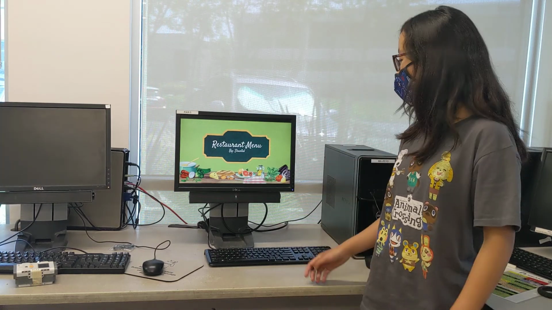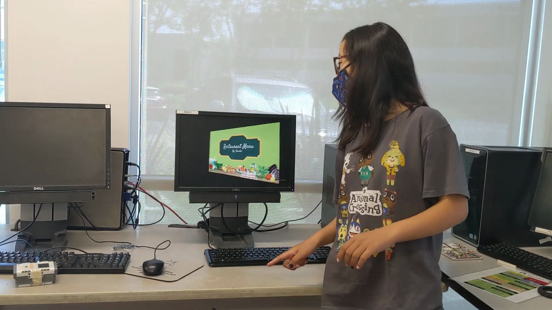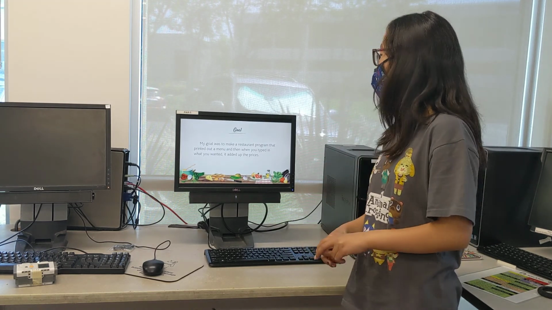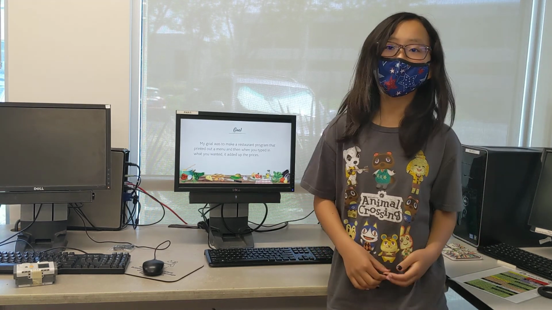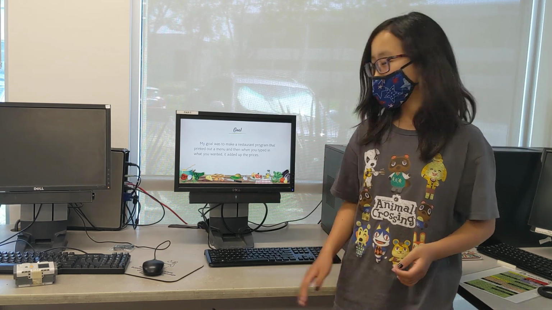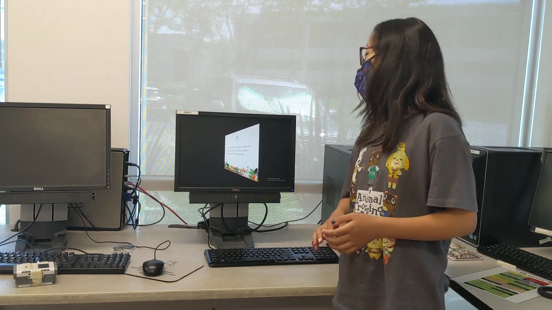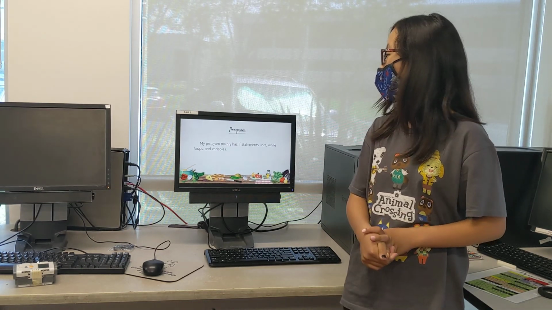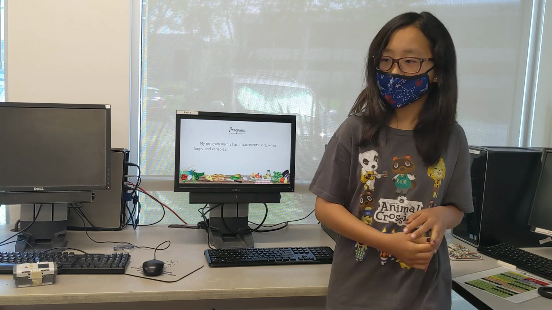So I made a restaurant menu by me. My goal was to make a restaurant program that printed out a menu. When you typed what you wanted, it added up the prices and gave it to you. My program mainly has if statements, lists, while loops, and variables, but it has other things too.